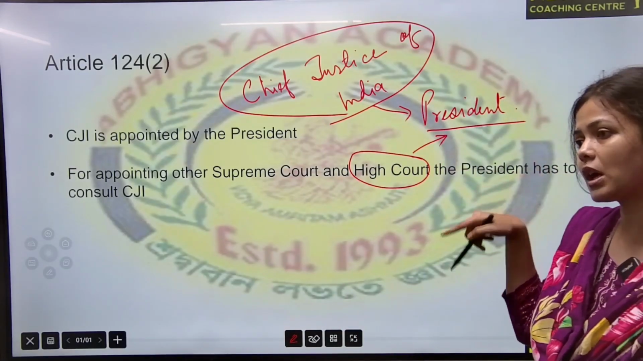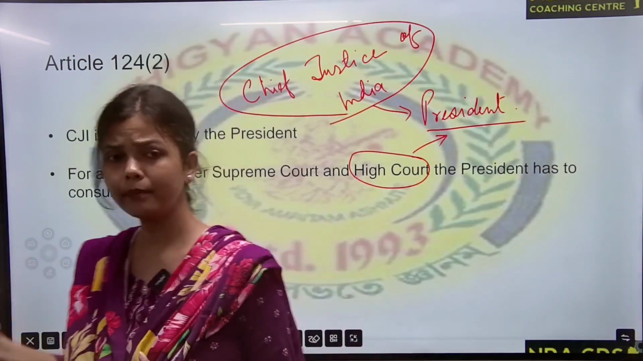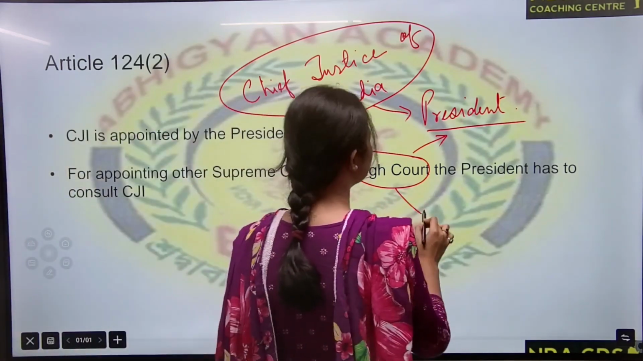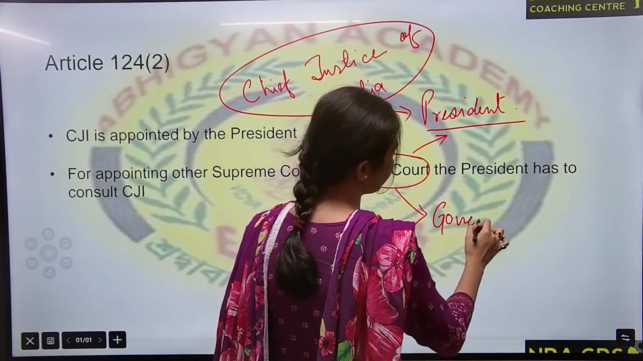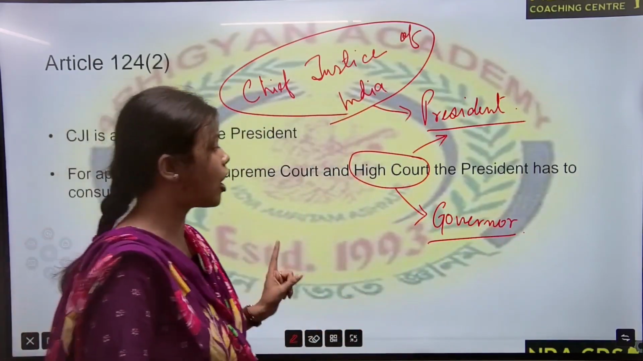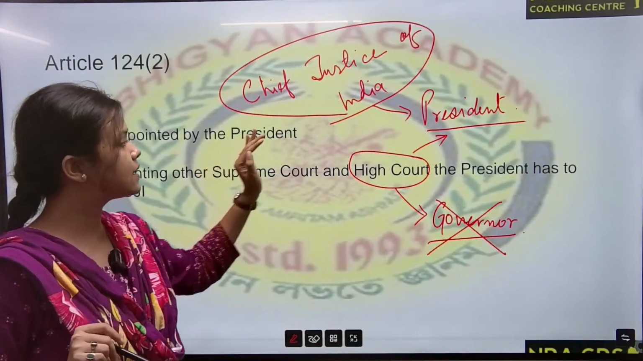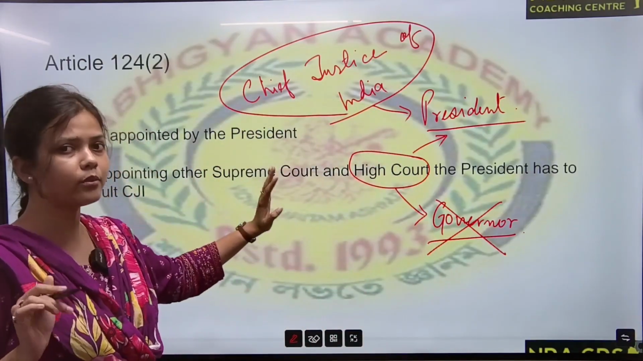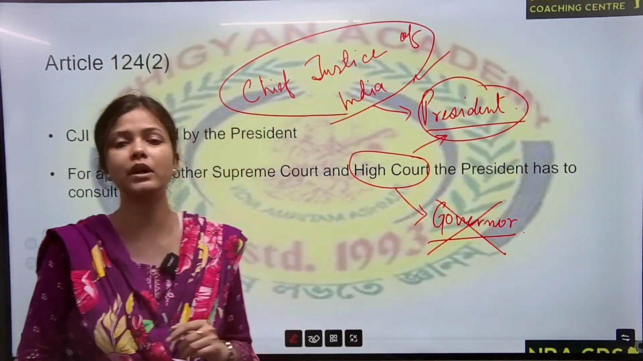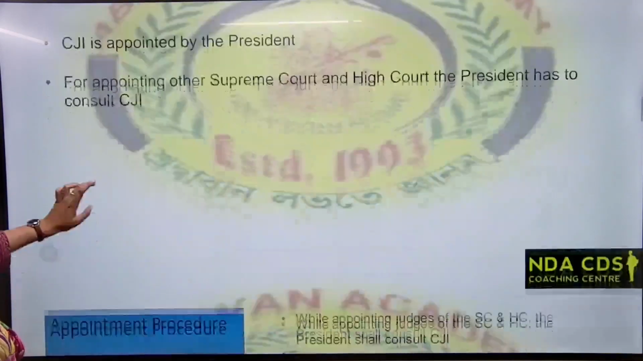You may get confused. Why? Because in the case of High Court, you may think the Governor, since the Governor is in the state and the High Court is in the state, but the Governor is not correct. In case of judges, Supreme Court as well as High Court, both are appointed by the President of India, and the Chief Justice is also appointed by our President of India. Okay, done this point?